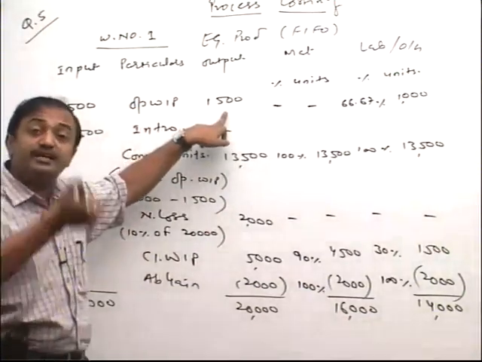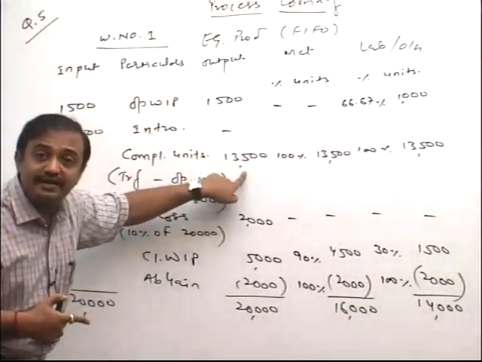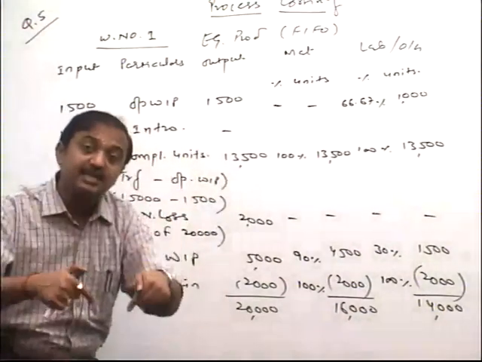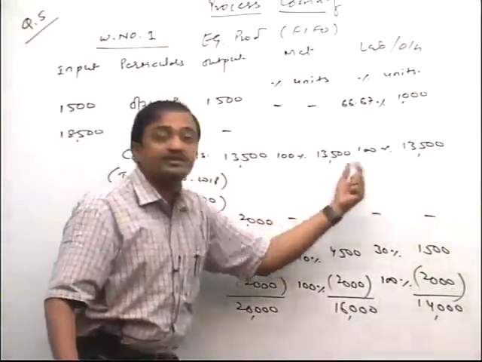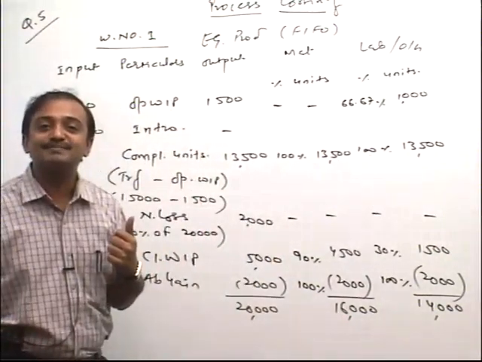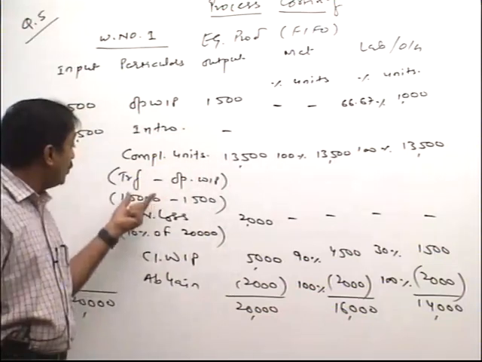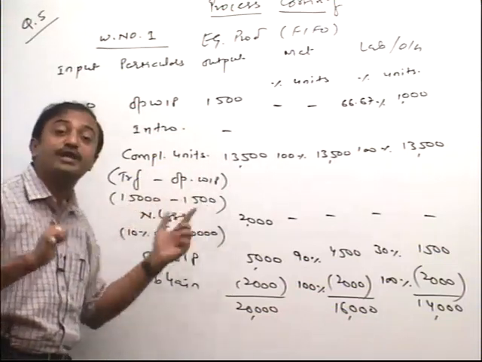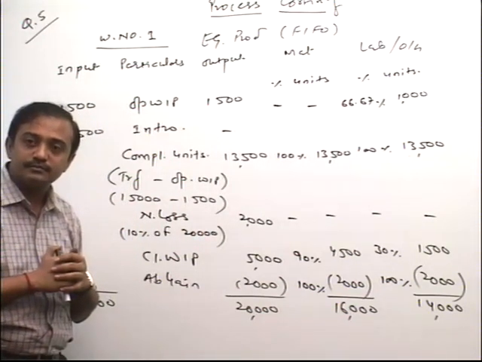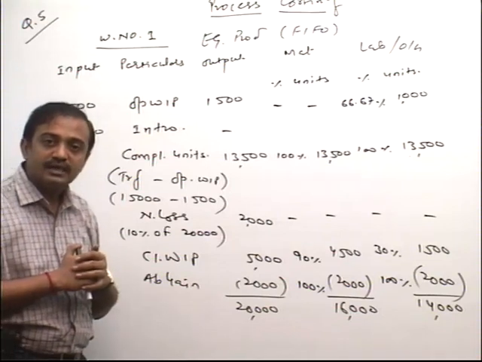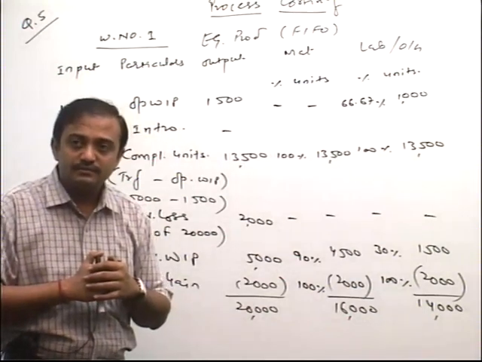So a total of 15,000 were completed during the year as transfers. Out of that, 1,500 belongs to opening, which we complete in the current year. But the remaining 13,500 is such a unit which is started in the current year and completed in which year, friends? Current year. And that's why we always take how much percentage, friends? 100%. Clear? So these completed units are 13,500. Always we take transfer units minus what, friends? Opening WIP. Tell me, clear? Closing work in progress also.